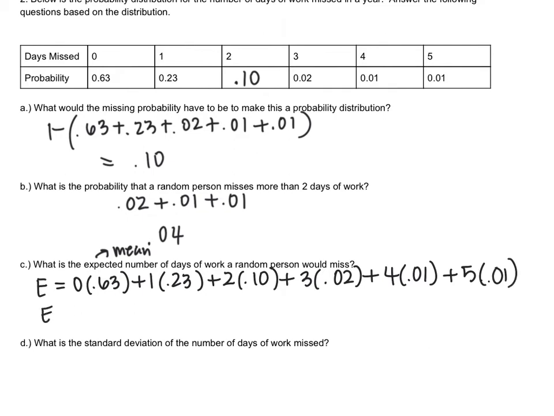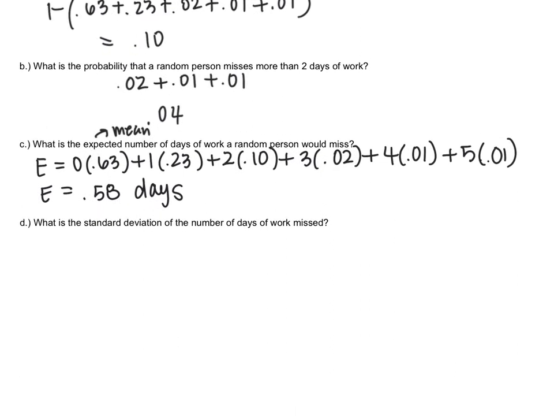And we're going to get an expected value of 0.58 days. Which makes sense because my highest probabilities are for 0 and 1, so it makes sense that my expected value would be closer to those days.